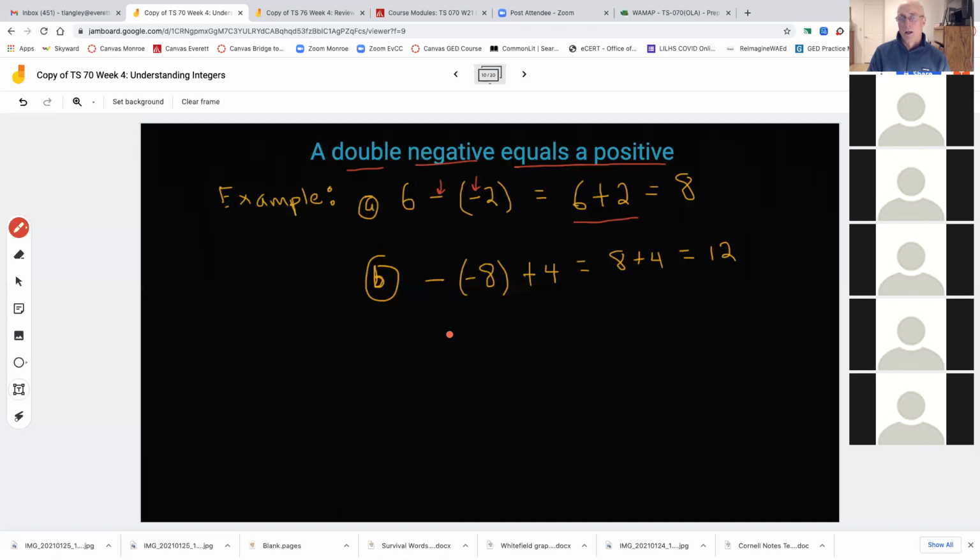Another example is if I had minus -8 plus 4, this becomes a positive, and now it's just 8 plus 4, which is 12. I wanted to mention that in case you see it in your homework or on a quiz. If you see a double negative when adding integers, it becomes a positive.